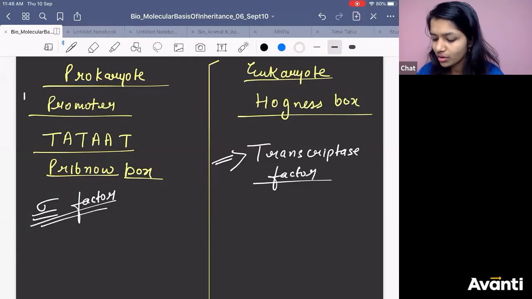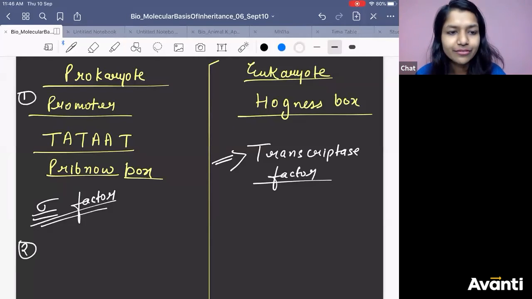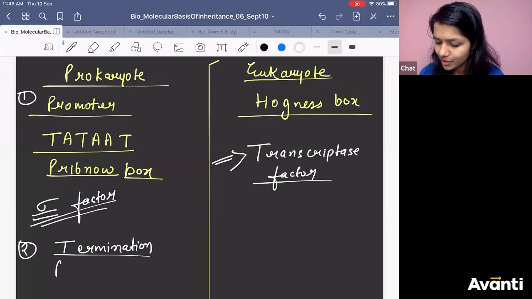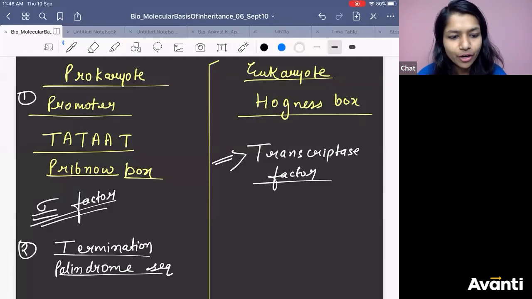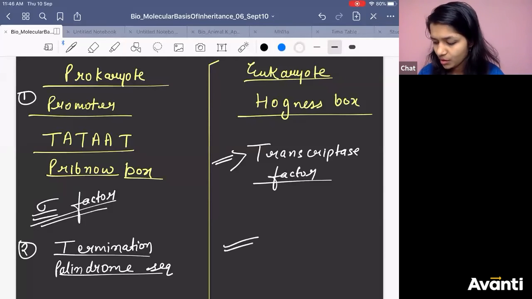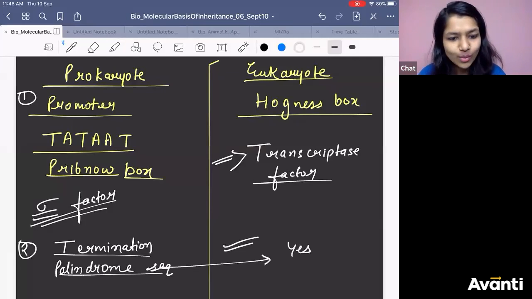Then you have the difference of termination also. In termination, you had what? A palindrome sequence, right? Do you get palindrome sequence in eukaryote? Yes. You get this in eukaryote as well. Now next is rho factor, which is present in prokaryote, right?